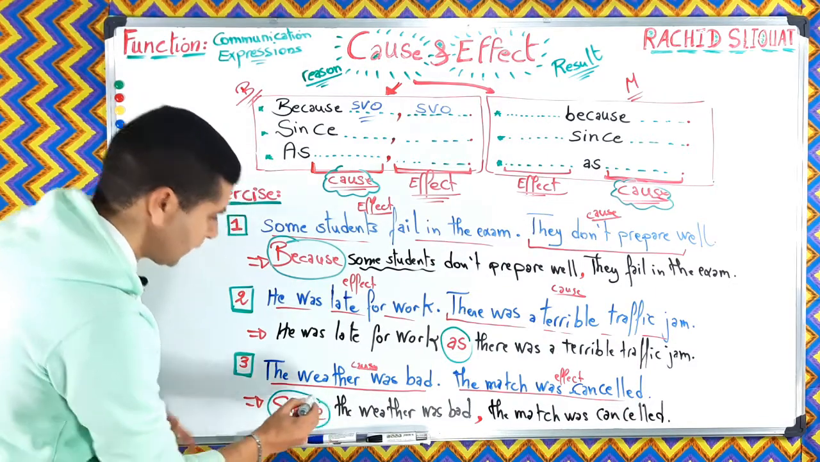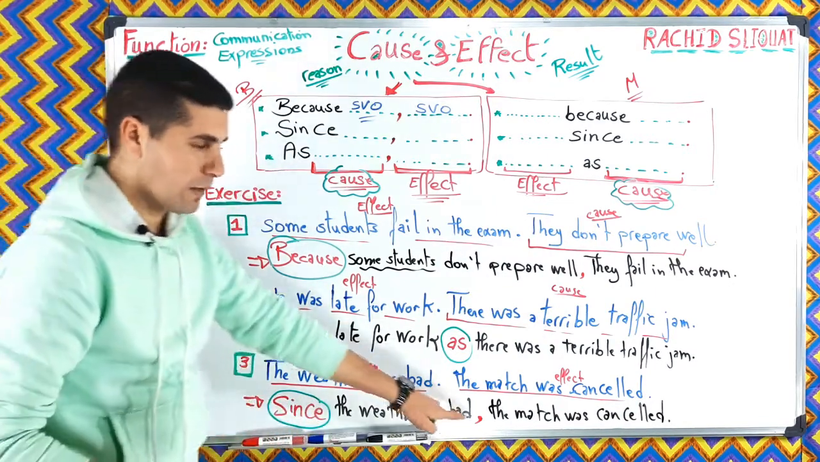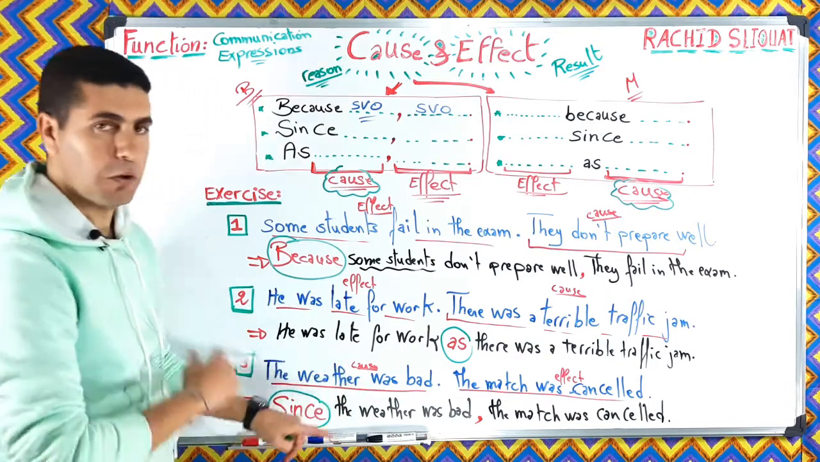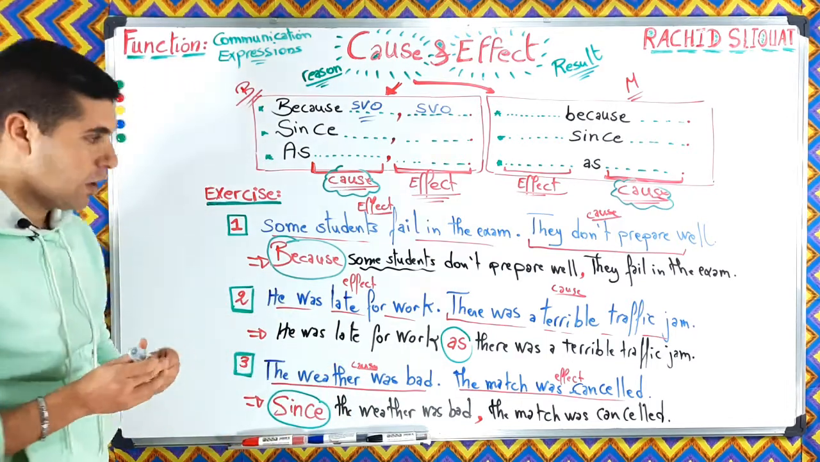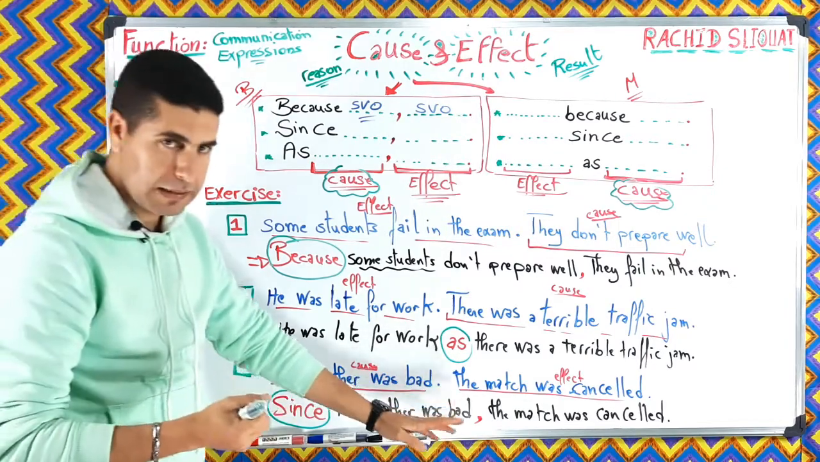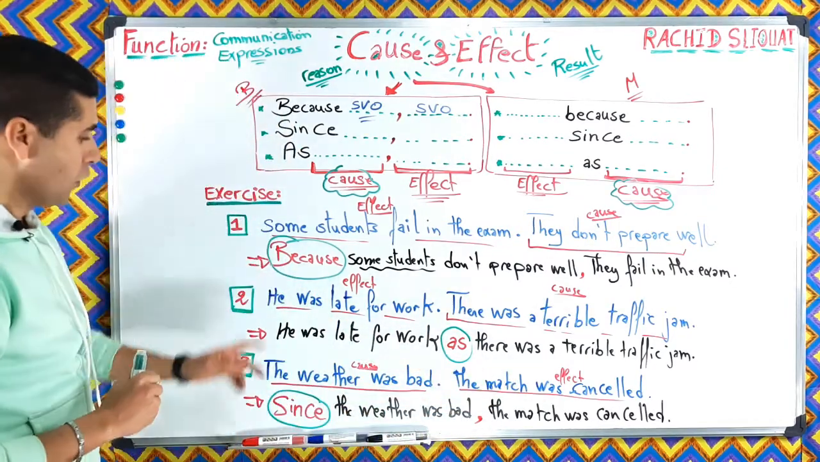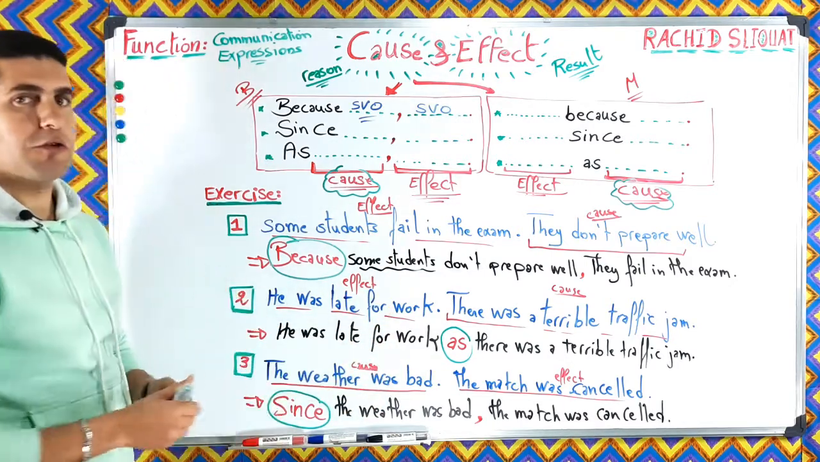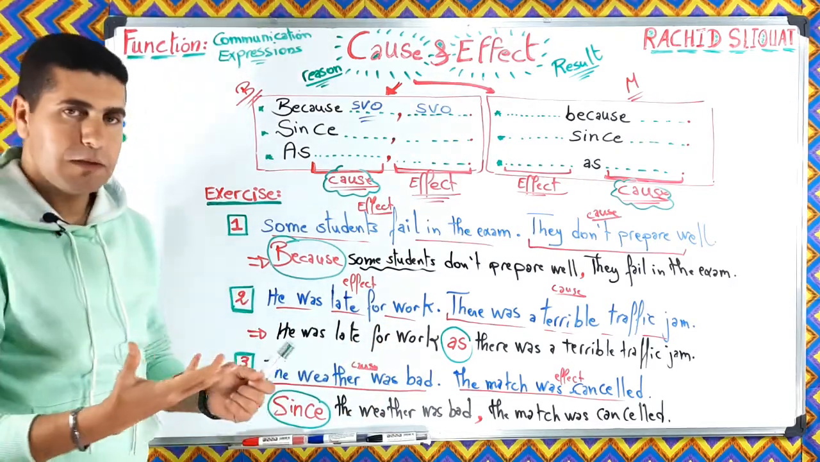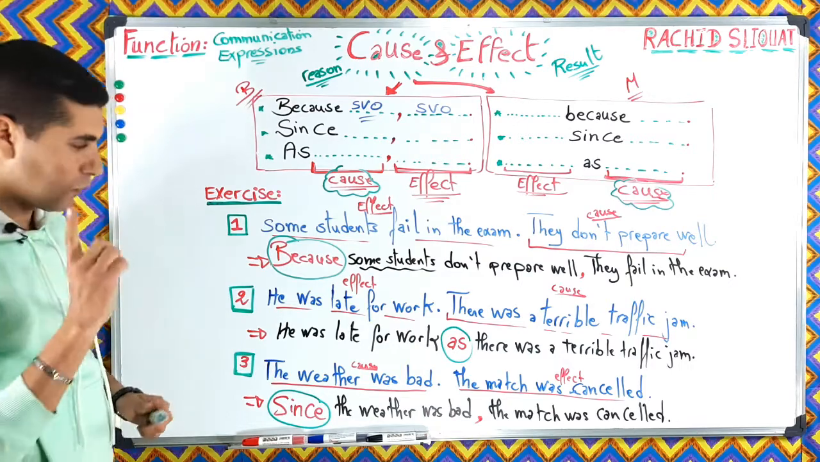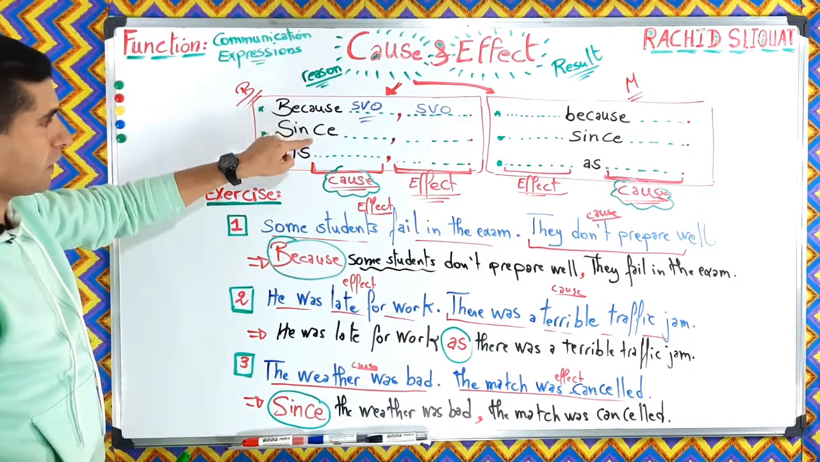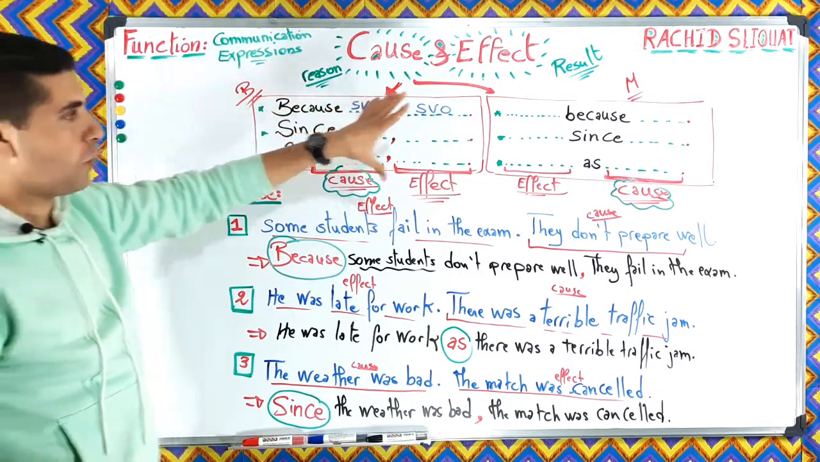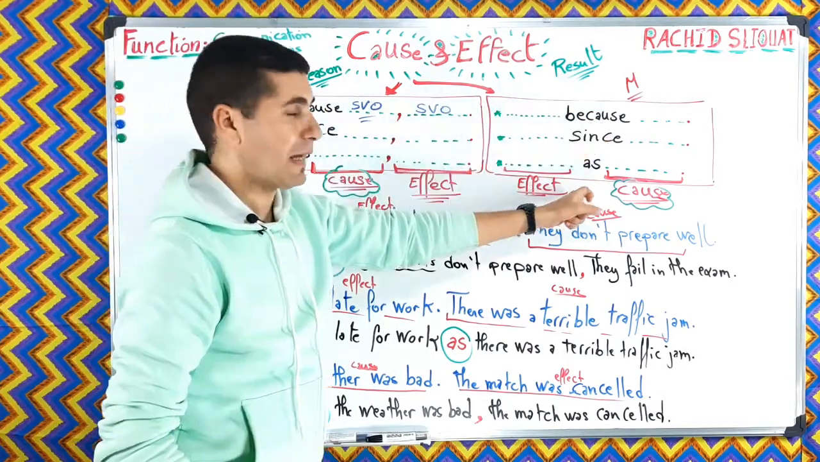Since it is at the beginning, we have a comma and it is followed by the cause, as you can see. We can also say as the weather was bad, comma, the match was cancelled, or because the weather was bad, comma, the match was cancelled, okay? So this is very easy to remember. Just pay attention that because, since, and as can be used at the beginning in this pattern, or in the middle, like here, okay?